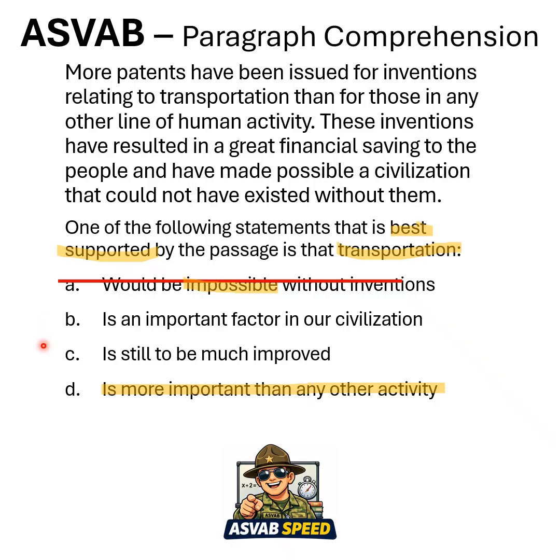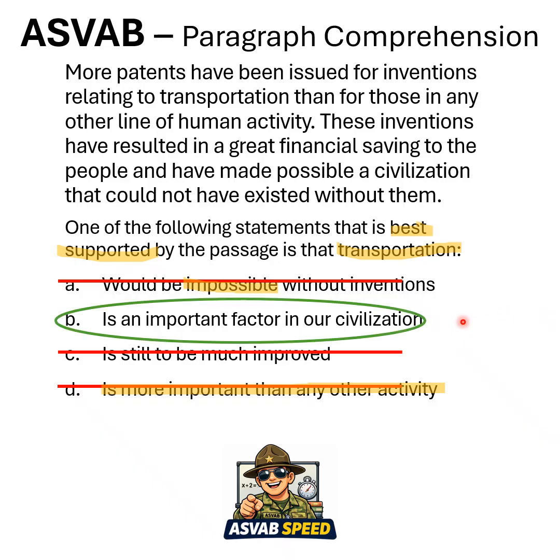That's a maybe answer. C is still much to be improved. If I scan through, I don't see words like get better, improve, more improved. I don't see things like that. I don't think it's C, and then D is more important than any other activity. If I scan, I see the word activity here, but activity is in reference to patents and inventions and transportation, that kind of activity. So that's not what we're talking about. So based on all the options, it looks like B, an important factor in our civilization, is the best answer.